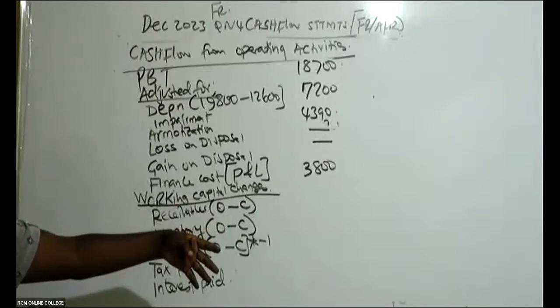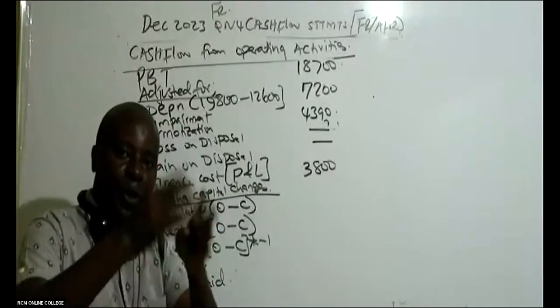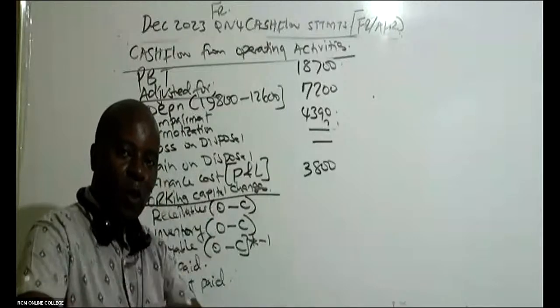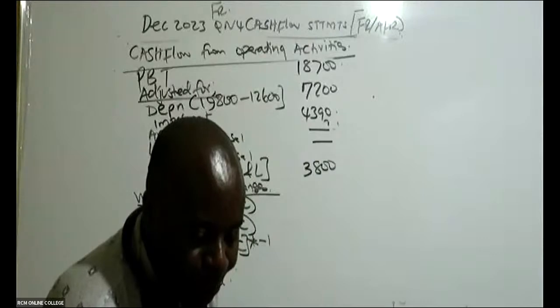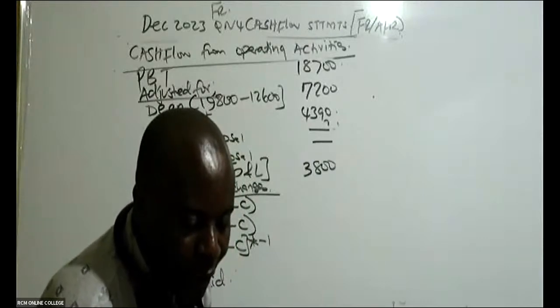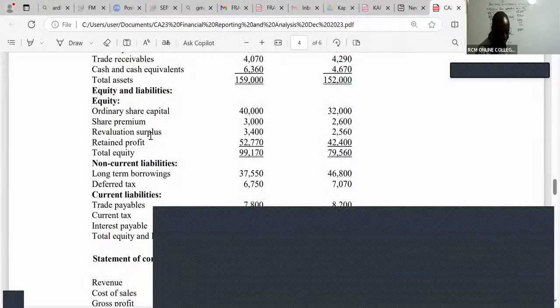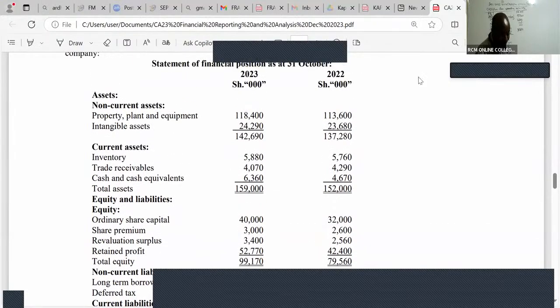Opening minus closing. So you look at the balance sheet, the 2 years, opening figure for receivables minus closing figure for receivables. What do we have, ladies and gentlemen? When you look at receivables from the balance sheet, you can see receivables here. Remember, the first year is your opening. So receivables, you can see it's 4290 minus 4070.